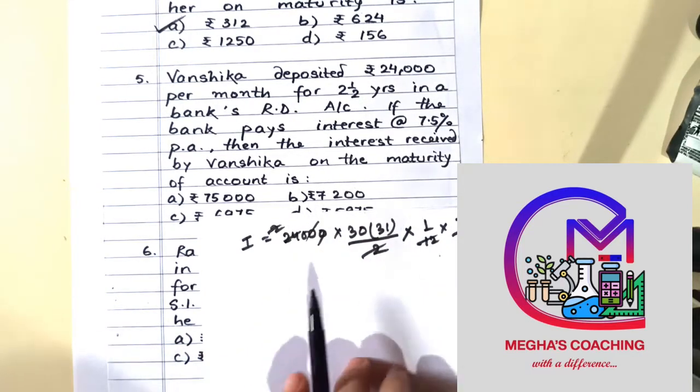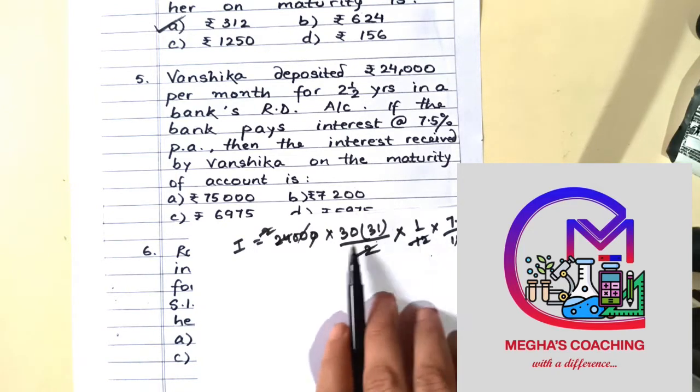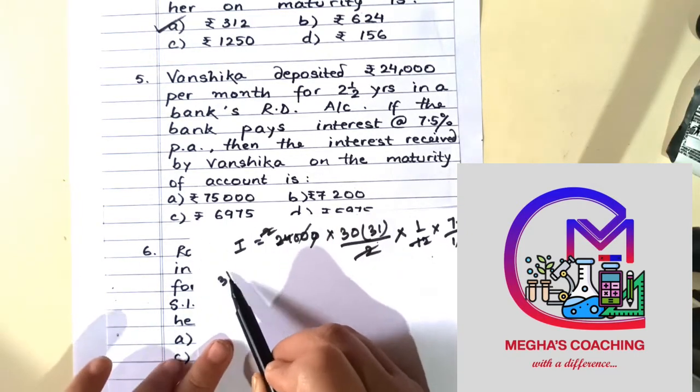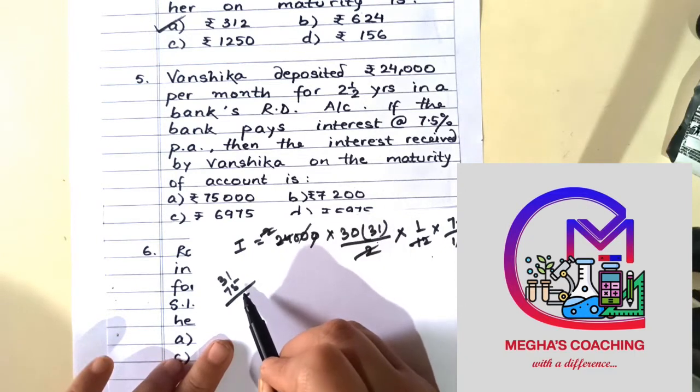So basically you have to just do 30 into 31 into 7.5. So what I'll do is I'll just do 31 into 75.